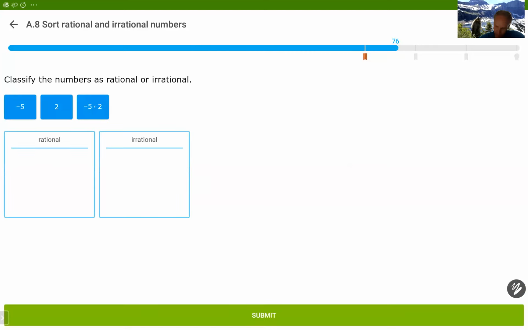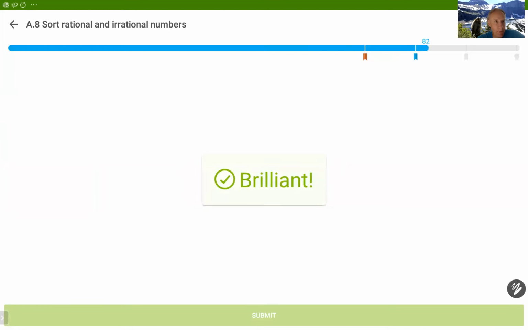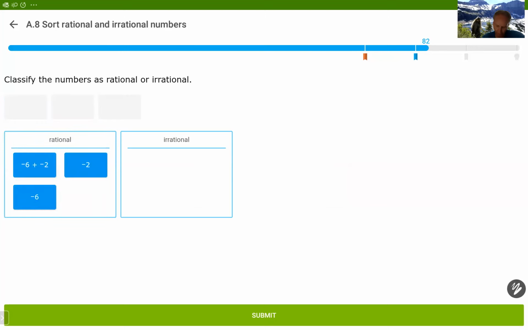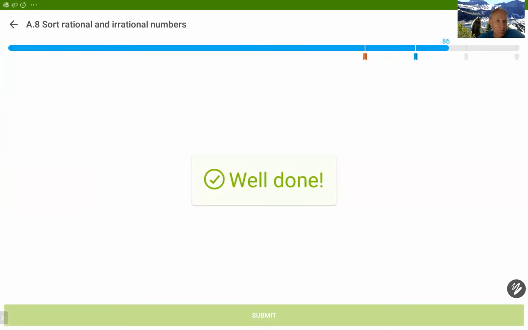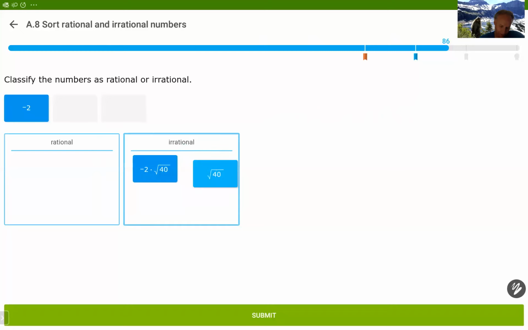These are all just multiples. It's negative 10, 2, and negative 5. All of these can be put over 1, and they'll be ratios. Negative 8 is a ratio, negative 2, and negative 6. Square root of 40 is not a perfect square, so it's an irrational number. So is negative 2 times the square root of 40.